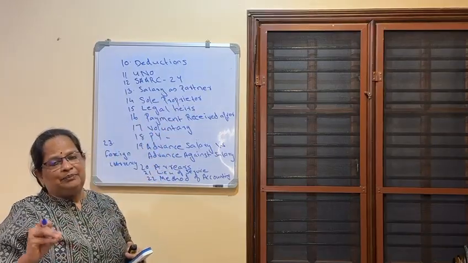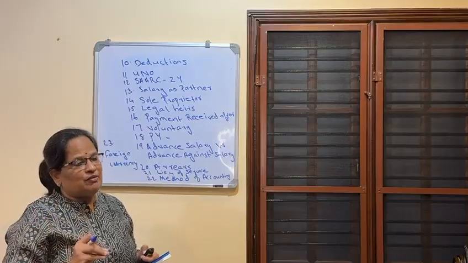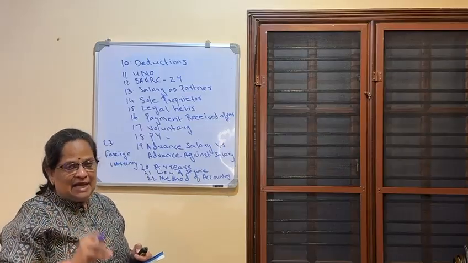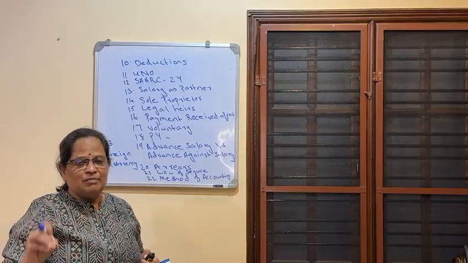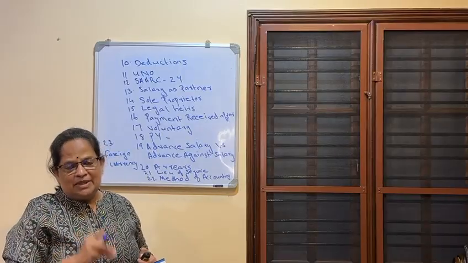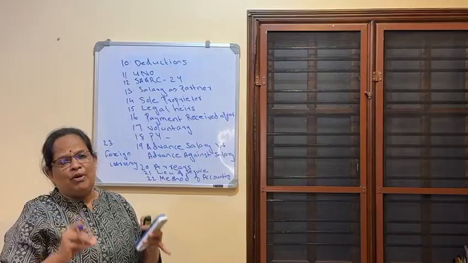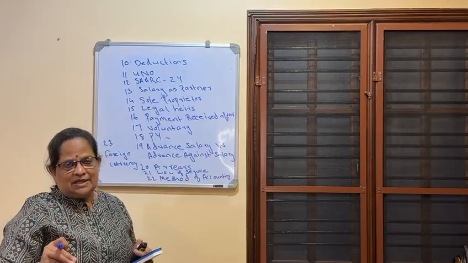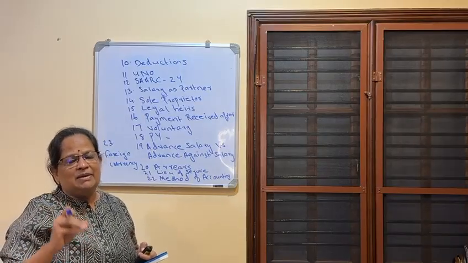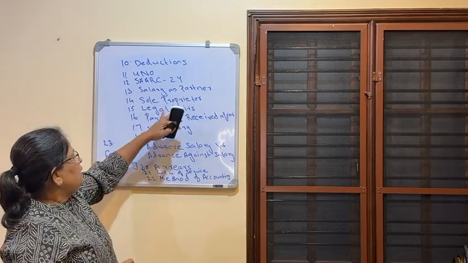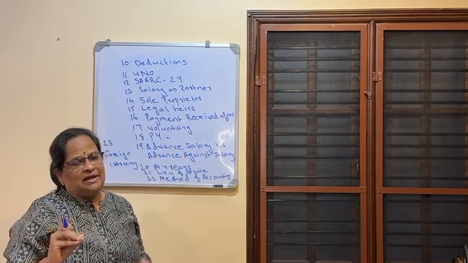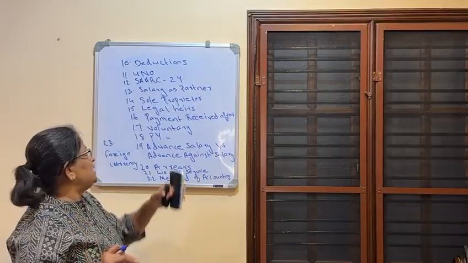Salary as partner will go to income from business or profession. Profit from a partnership firm is exempted. Salary and commission will go to income from business or profession. It will not come under salary income because there is no employer-employee relationship. That is the basic condition for taxing an item or treating an income as salary income. Now, sole proprietors cannot claim any salary. So, there is no question of taxing that salary.